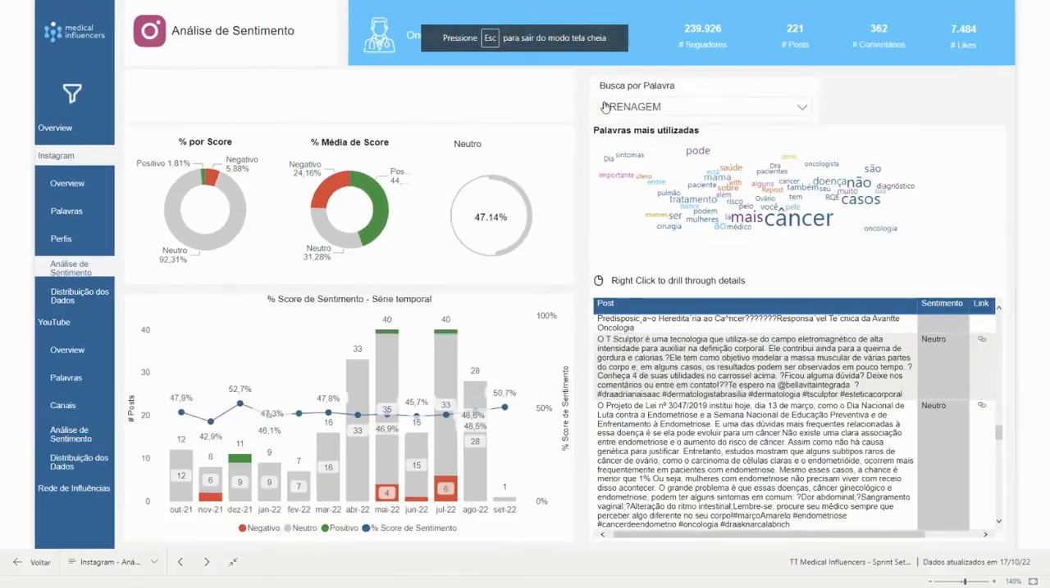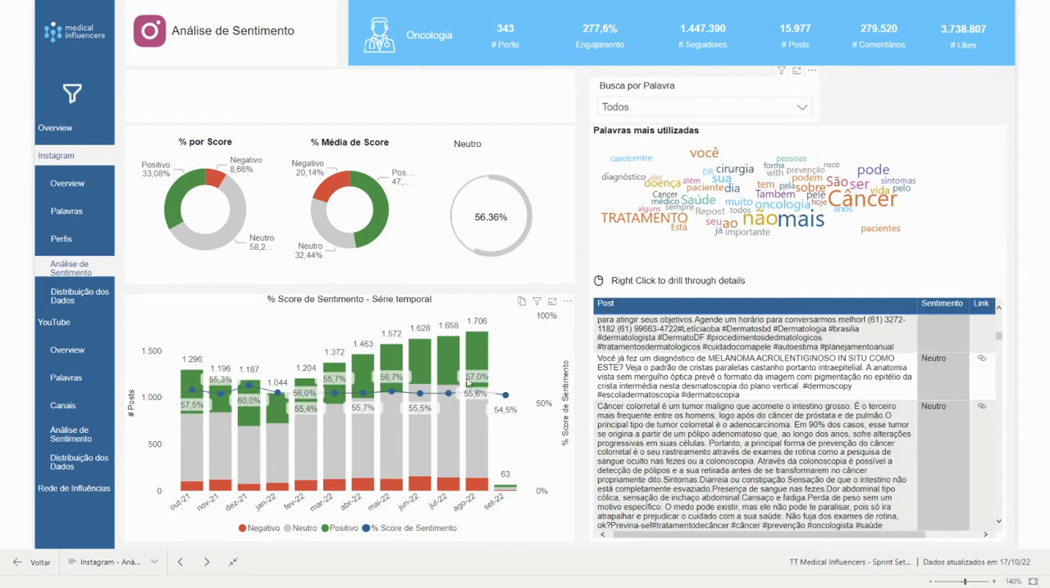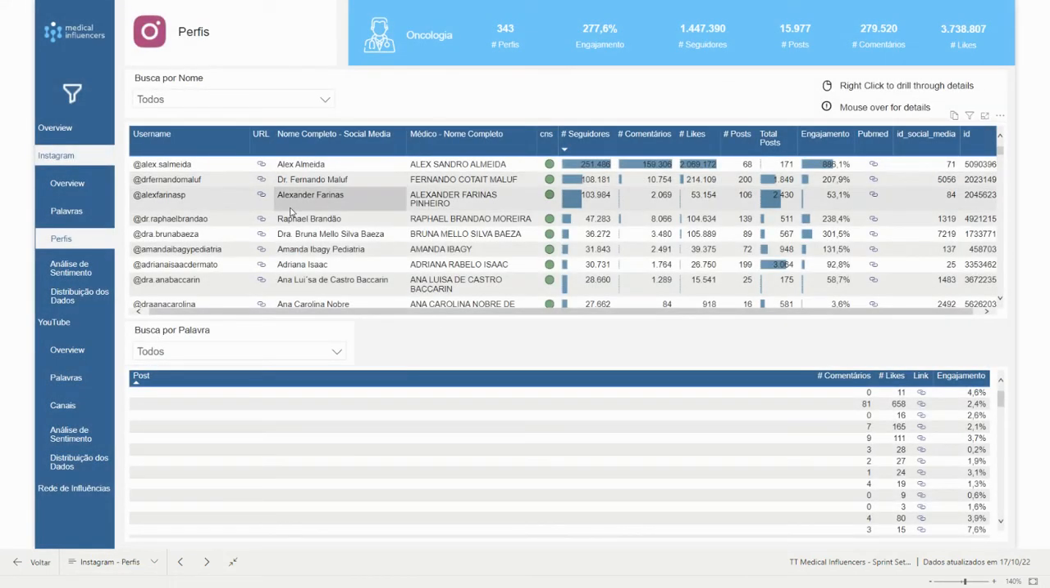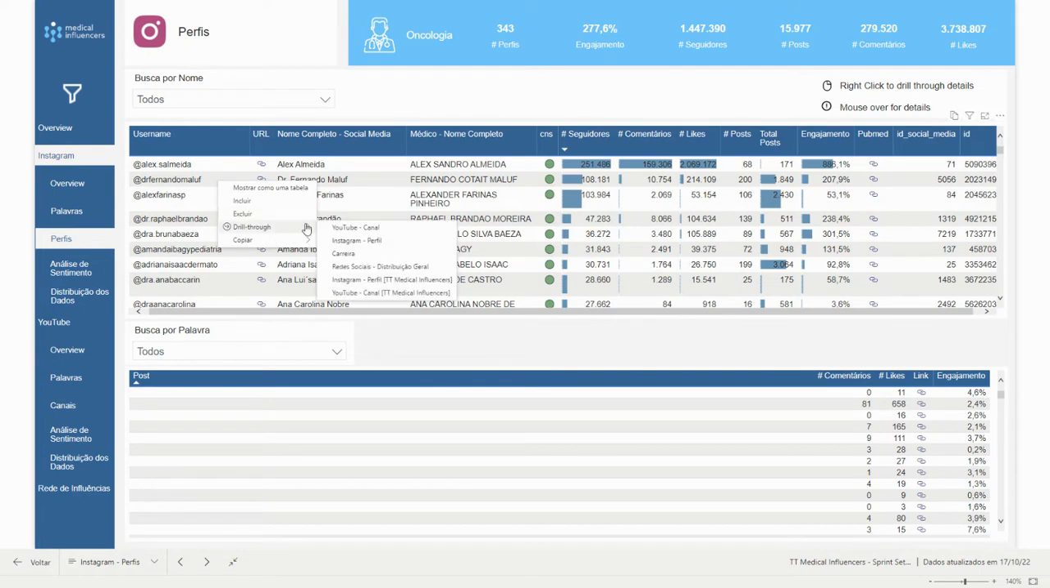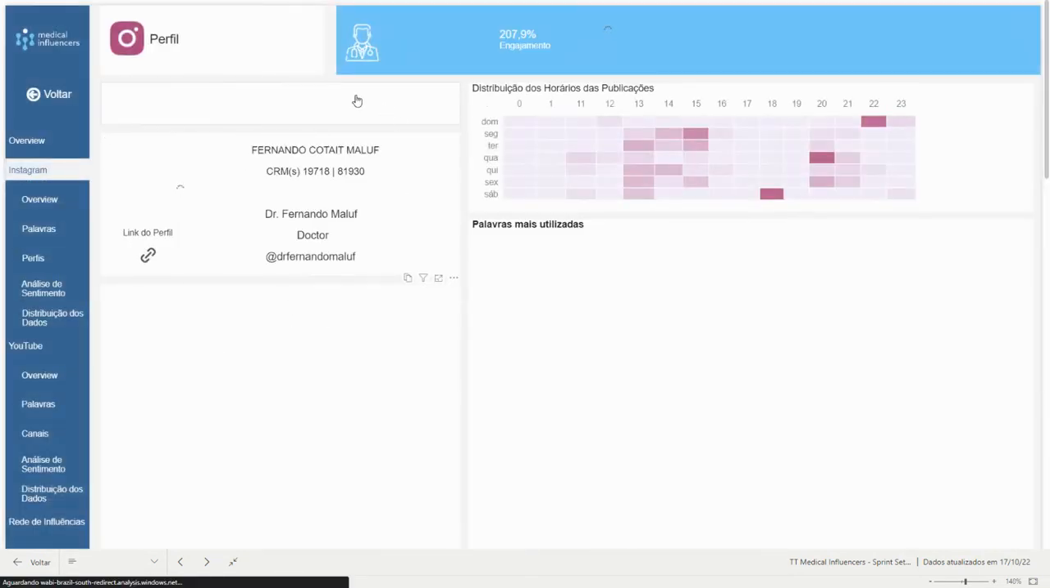So it's very nice to understand the behavior of each word over time, and you can also define alerts if you want to be notified if your word or your term is going down or going up in terms of sentiment score, right? You can also choose the profile that you want to see, and when you choose the profile, you can see the Instagram profile for that specific professional.